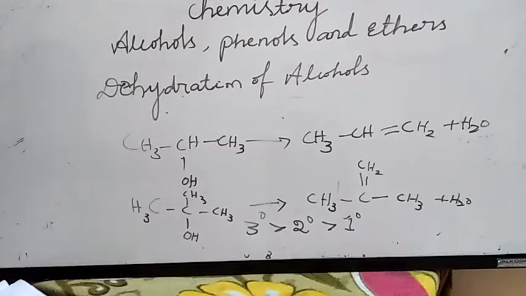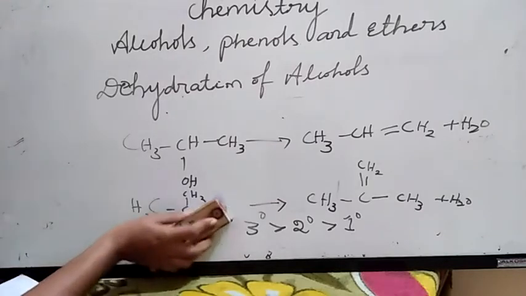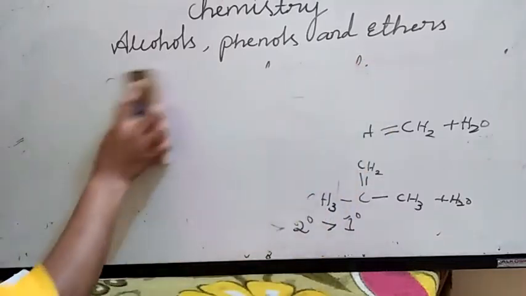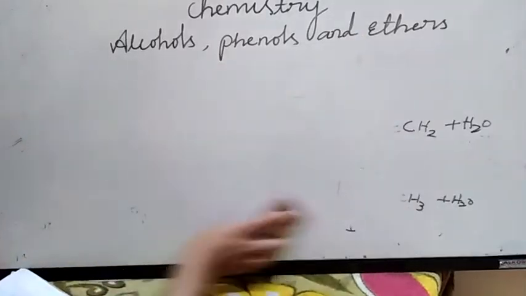In your syllabus, there is a mechanism for dehydration of ethanol to ethene. There are 3 steps, very simple. So, the mechanism of dehydration of ethanol to ethene.